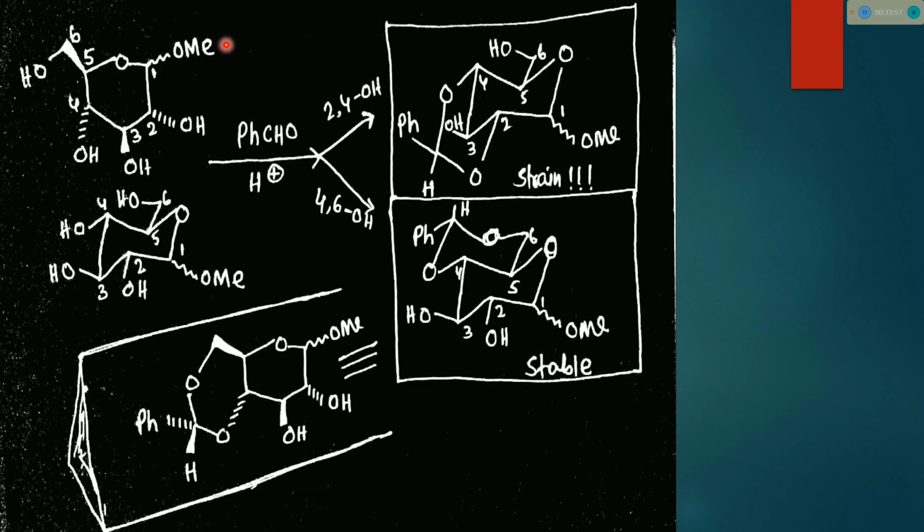So from these questions, they can change the molecule. Next time they can set this molecule using the glucose moiety or glucopyranose, and if they set this reaction, we can easily predict the answer.